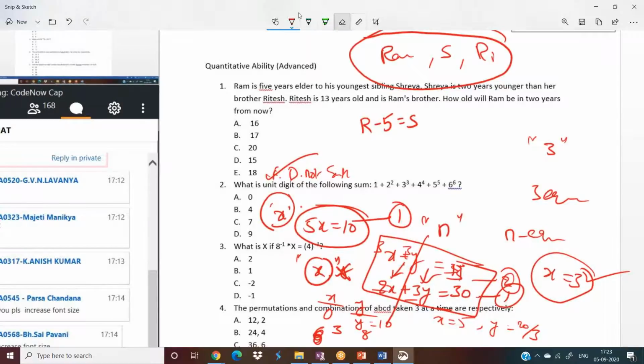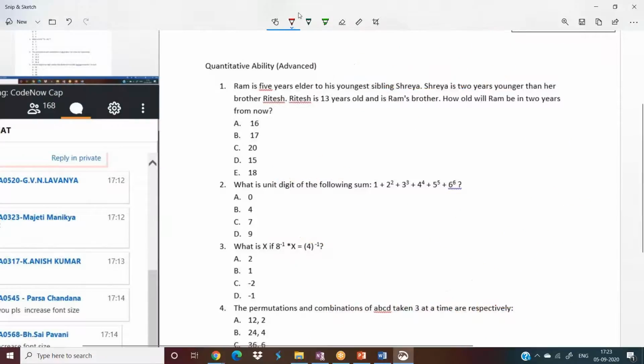So by using the concept, we can say when you have n number of unknowns, you need n equations to solve it. Here also we have 3 unknowns: Ram, Ritesh and Shreyas. So we need total 3 equations to solve this problem.